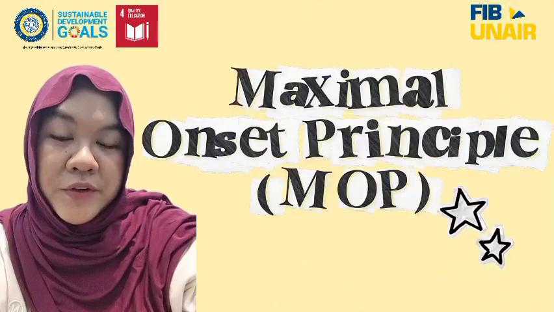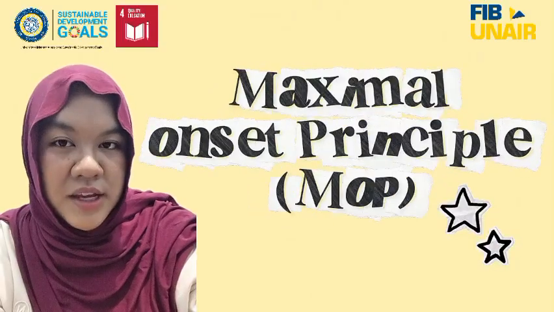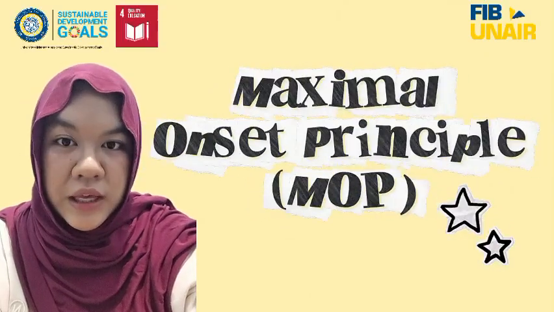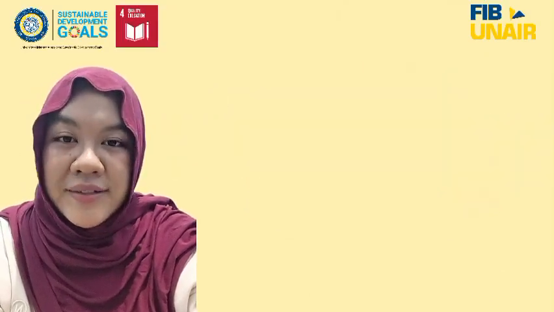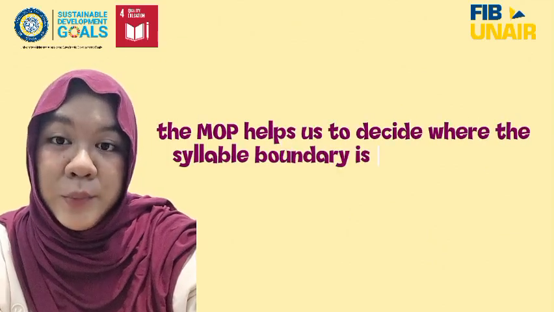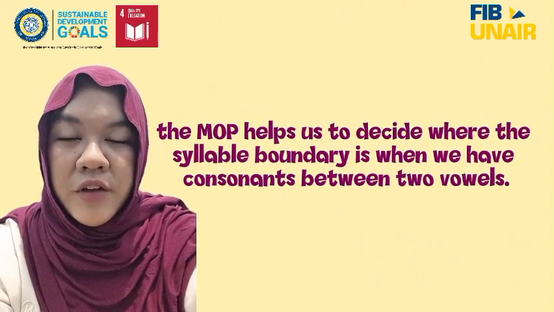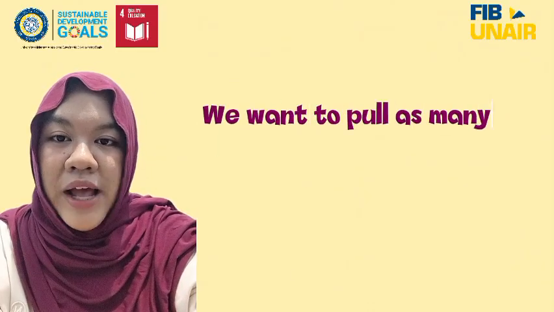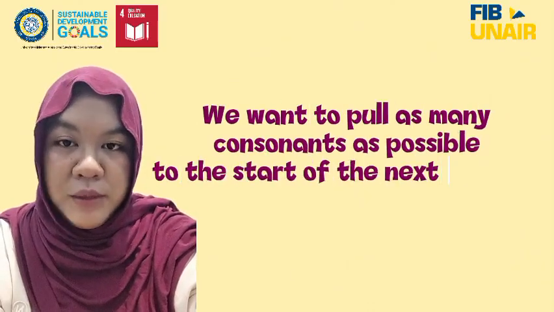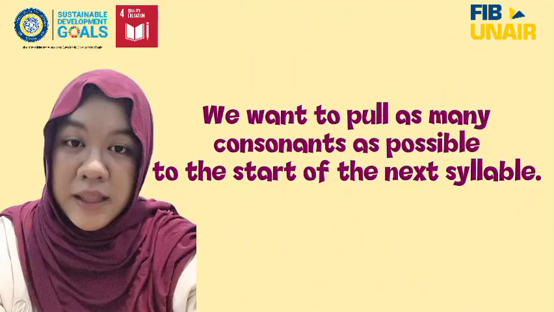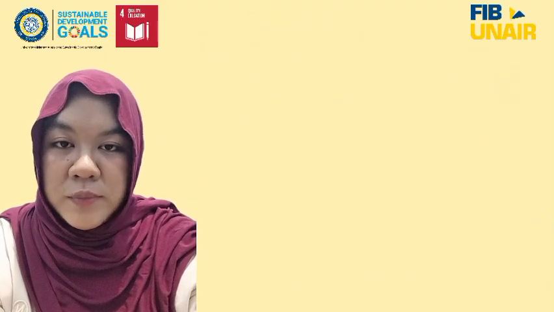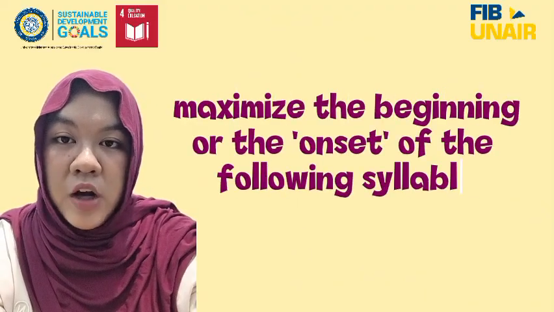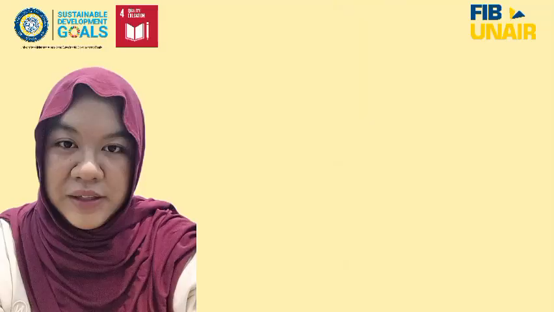So, the next material is the maximum onset principle, or MOP. The MOP helps us decide where the syllable boundary is when we have consonants between two vowels. We want to pull as many consonants as possible to the start of the next syllable. We always try to maximize the beginning, or the onset, of the following syllable.